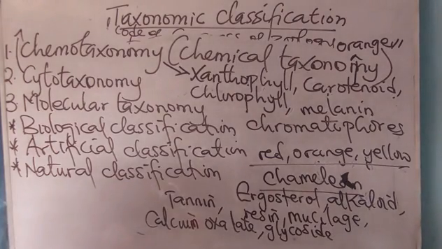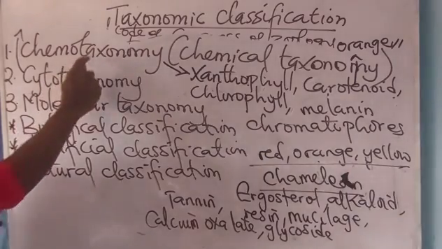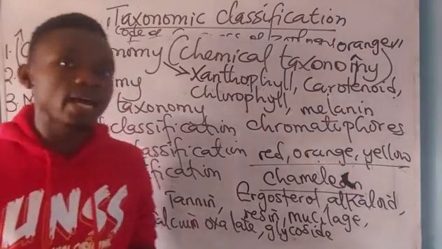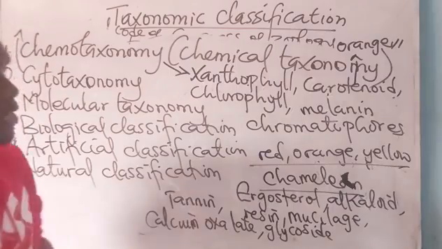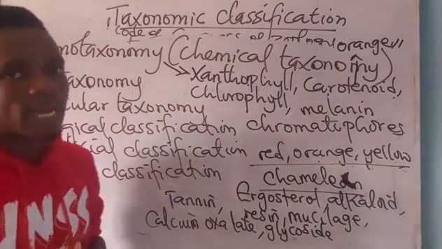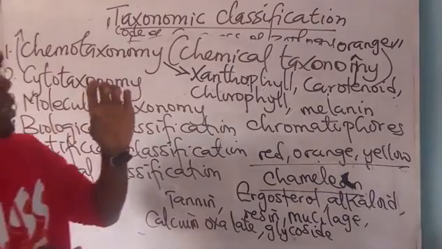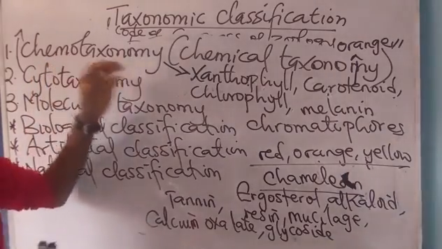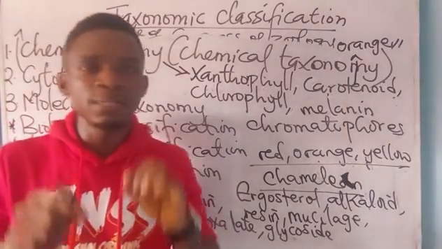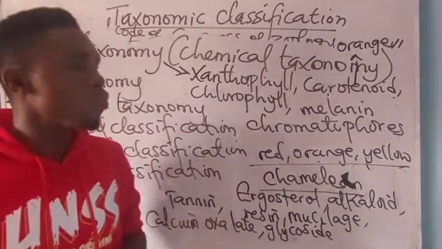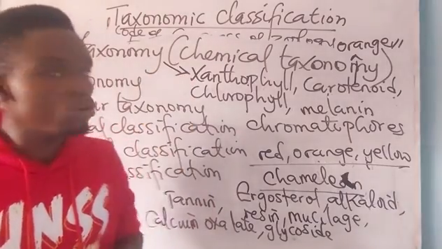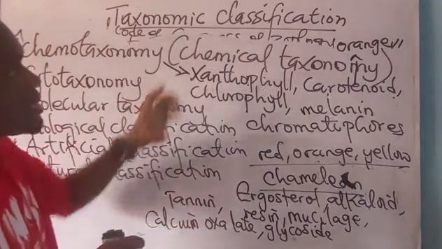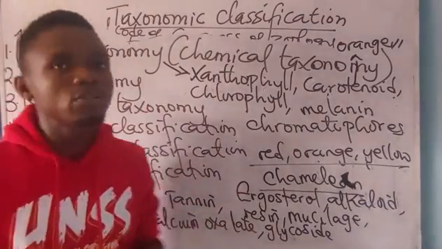Take for example, under the same chemotaxonomy, I'll bring in gram-negative bacteria and gram-positive bacteria. So the classification of peptidoglycan in the cell wall of these two groups of bacteria is under chemotaxonomy. Gram-positive bacteria have a thick cell wall called what? Peptidoglycan. So peptidoglycan is actually conspicuous in the gram-positive what?